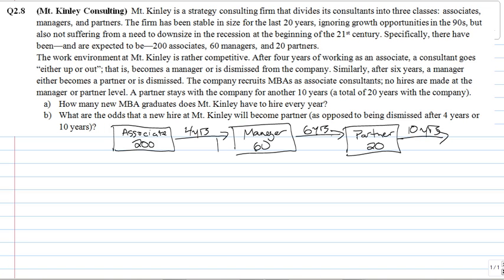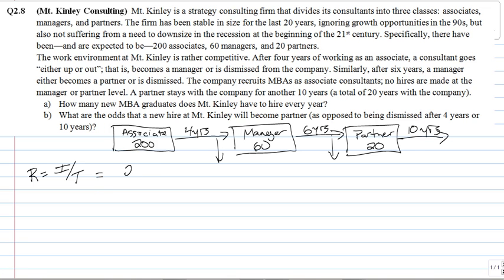At each of these points, there's also an opportunity for Mount Kinley to dismiss their lowest performing consultants. Now that we have an understanding of the flow throughout their career, let's have a look at how many MBA graduates Mount Kinley has to hire each year to maintain this inventory throughout the firm. Applying Little's Law, which is R is equal to I over T, we can get the flow rate.